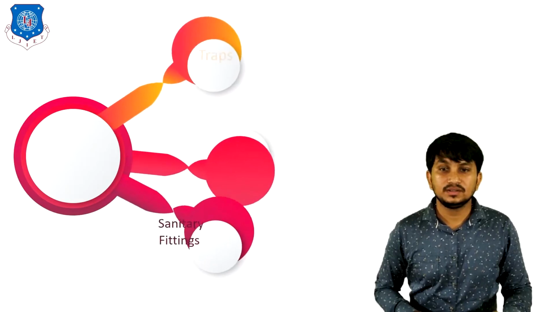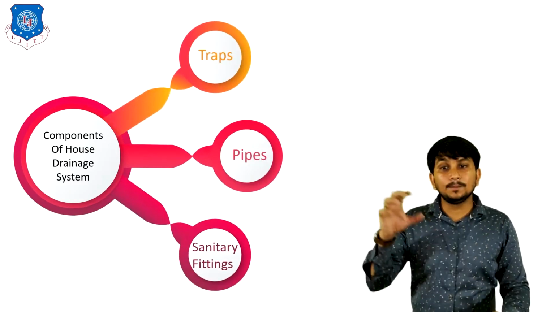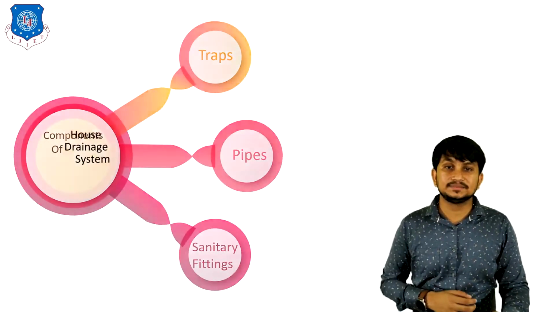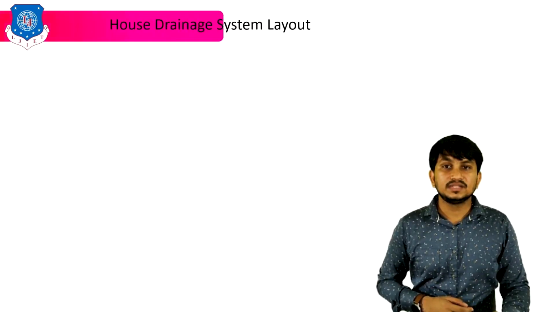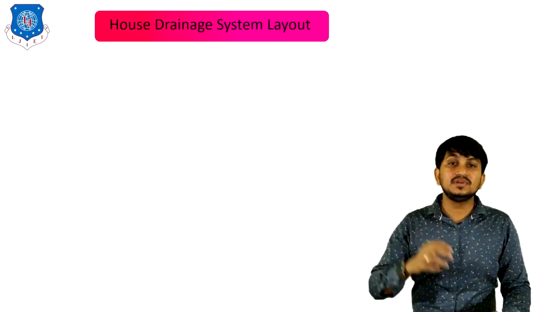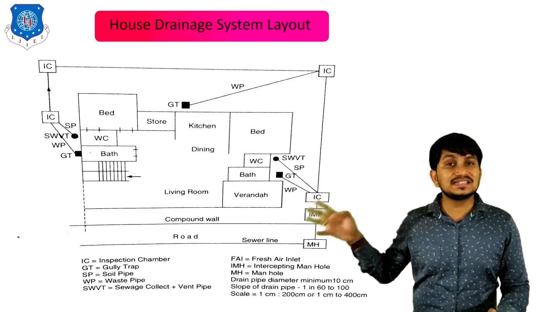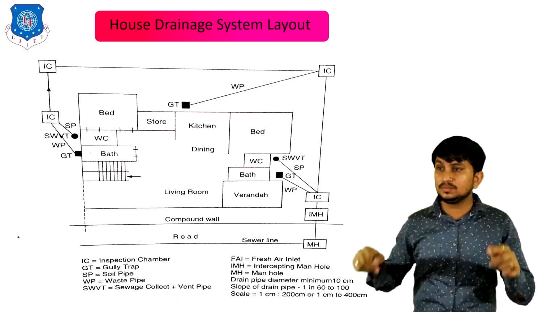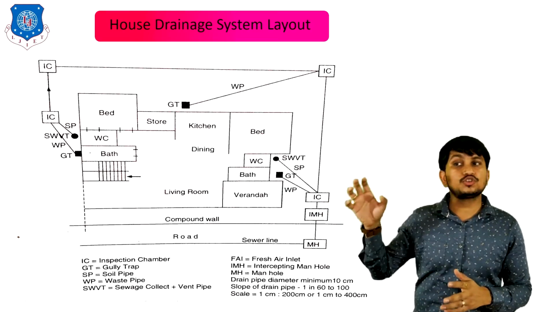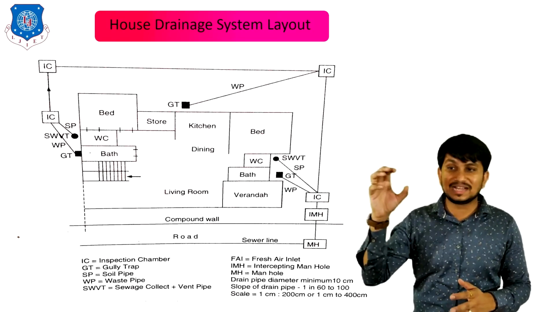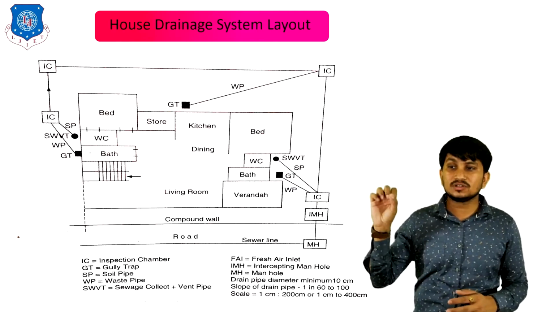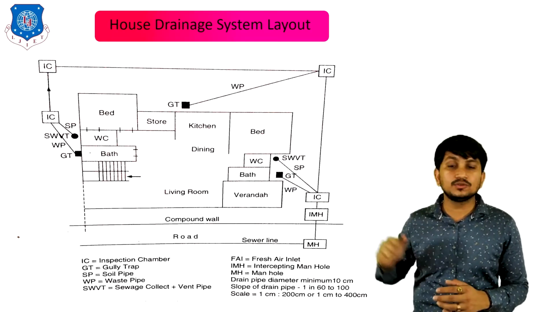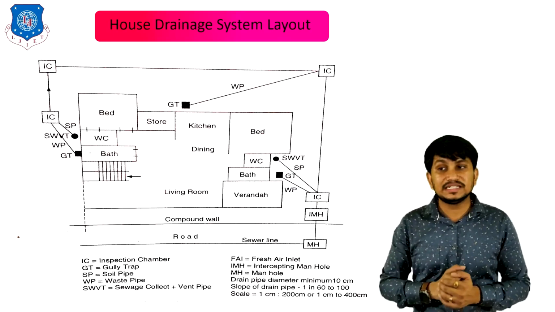That's all about the components of house drainage system. Now let's see the house drainage system layout. This is the house drainage system for a particular building. You can clearly see the plan of the building, in which bedroom, storeroom, kitchen, second bedroom, dining room, water closet, bathroom, veranda, living room, second bathroom, and water closet are provided.